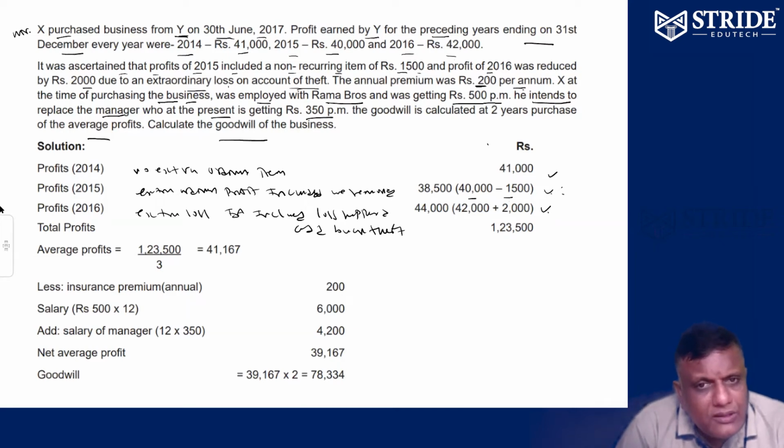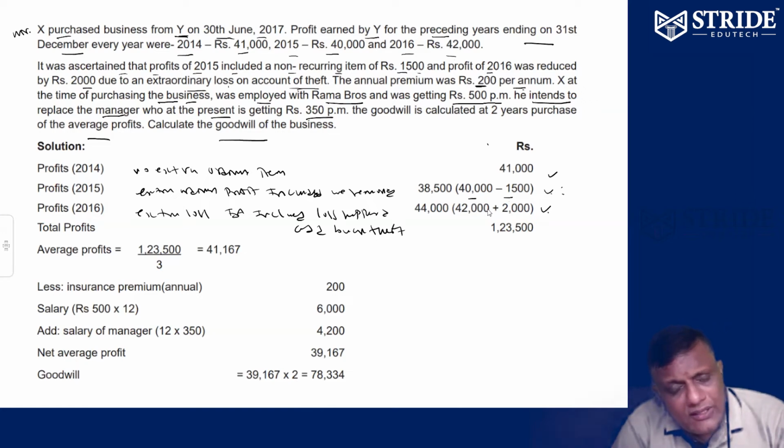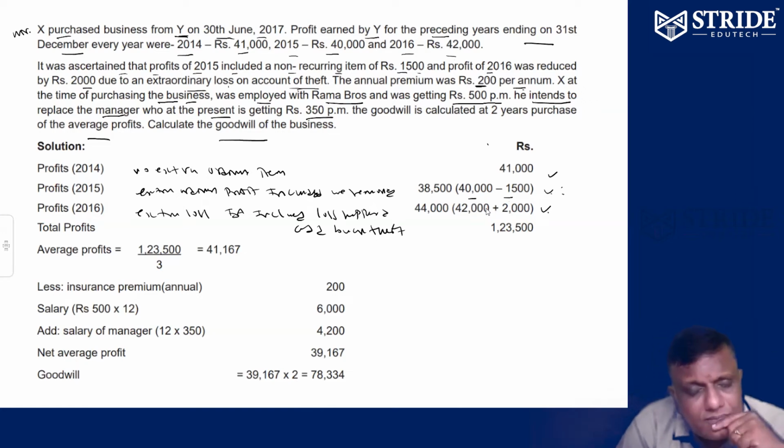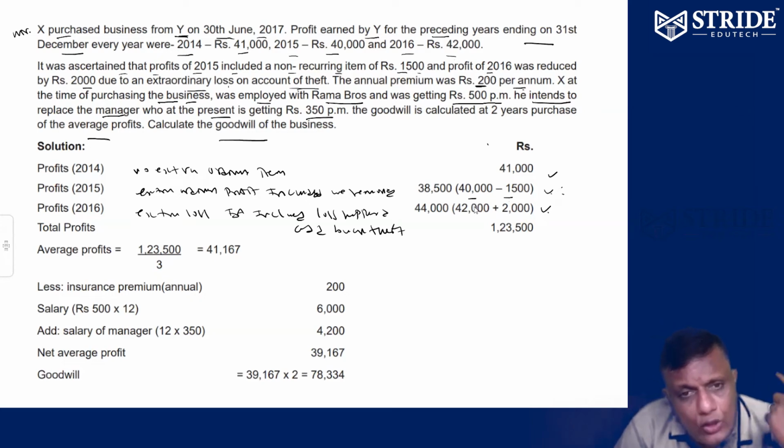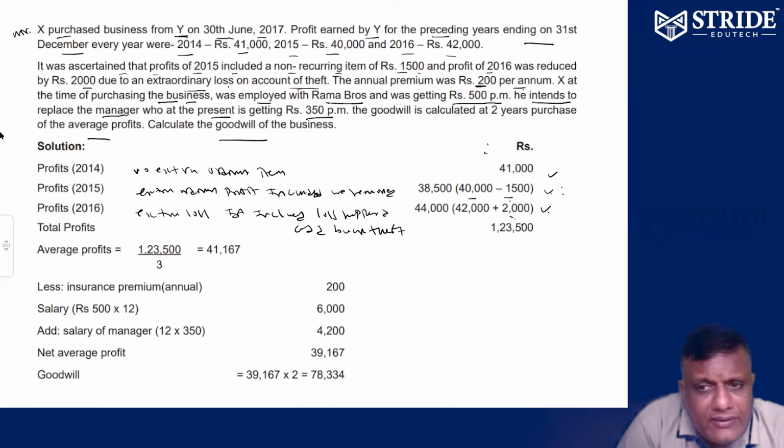Any extraordinary profit available, remove. Any extraordinary loss has been given, please add back. Because of extraordinary loss only, the profit is reduced, so please add back. Because of extraordinary profit only, profit increased, so please subtract it. I don't want extraordinary profit or extraordinary loss. Any extraordinary loss, add back. Any extraordinary profit, subtract. The balance is called normal profit.